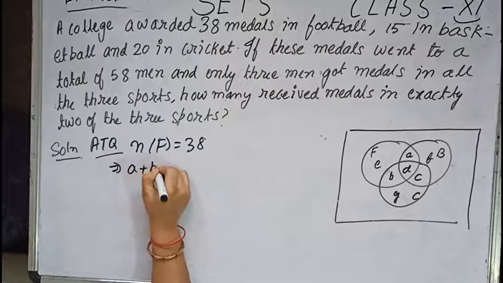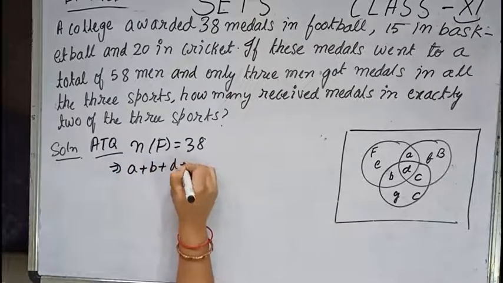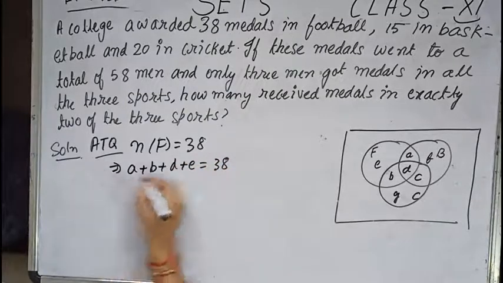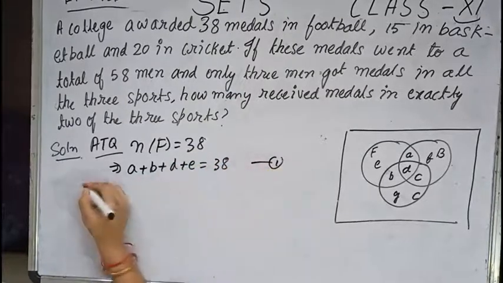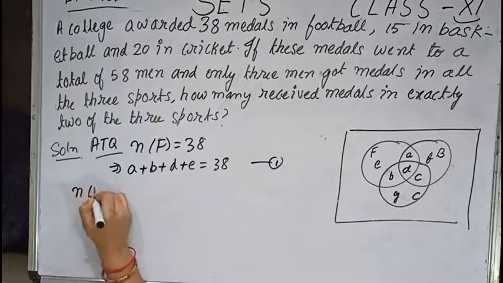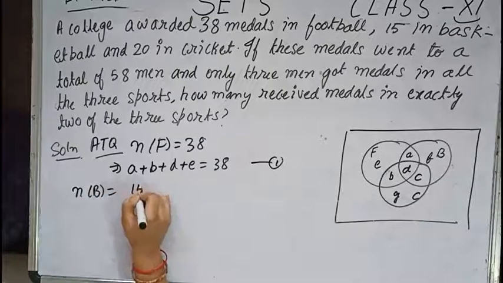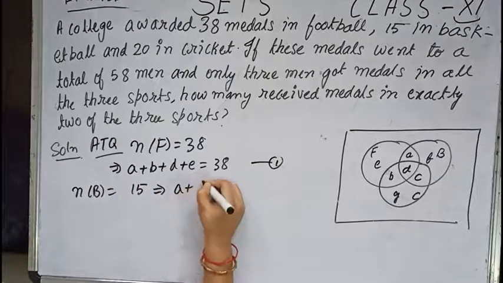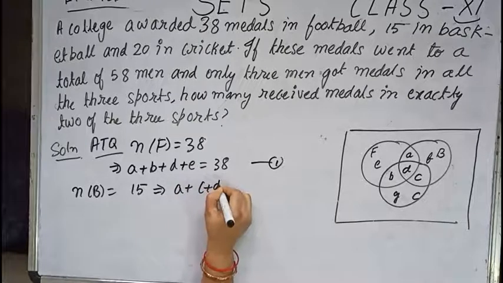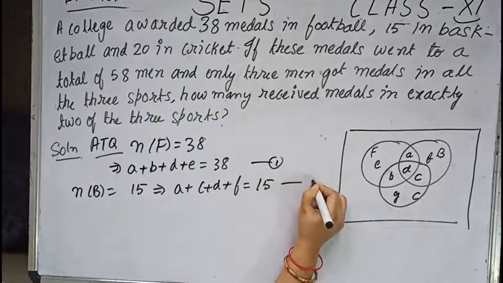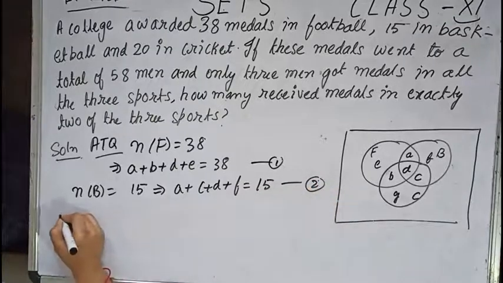A plus B plus D plus E equals 38. Make it equation number 1. Basketball is 15, N(B) equals 15. Now this implies A plus C plus D plus F equals 15. Make it equation number 2.